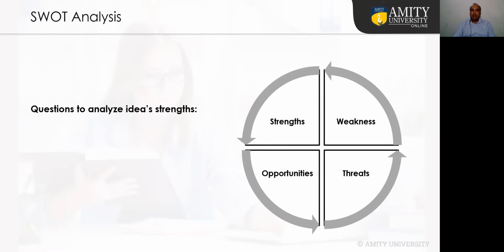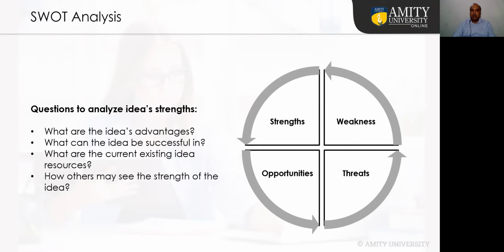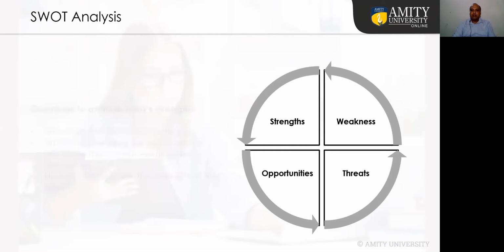Whenever you are doing the SWOT analysis, you need to have some questions in your mind. What are the idea's advantages? What can make the idea successful? What are the current existing resources from where you have taken this idea? How may others see the strength of the idea? These are the questions for analyzing the strengths of any design.